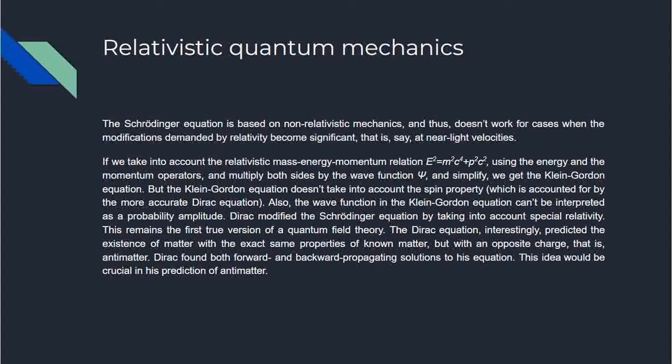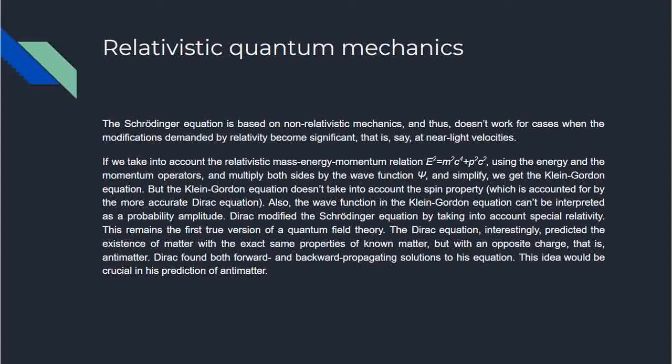Now, it's not possible for me to go into relativity, special and general relativity, in this video. All you need to know is special relativity, because here we have discussed the Klein-Gordon equation and the Dirac equation. That is all of special relativity, because quantum mechanics and general relativity have not yet been unified. That is a great question. But by relativistic quantum mechanics, we are only talking about special relativity and quantum mechanics.